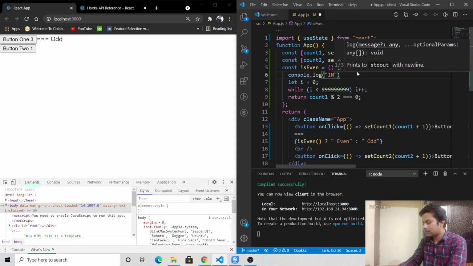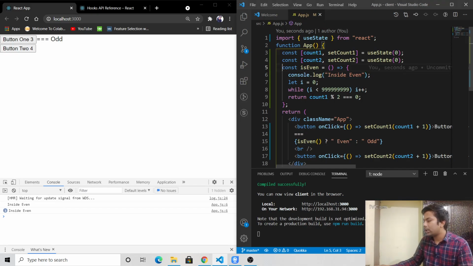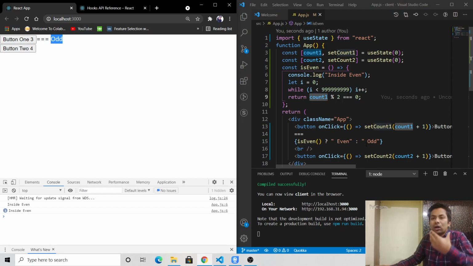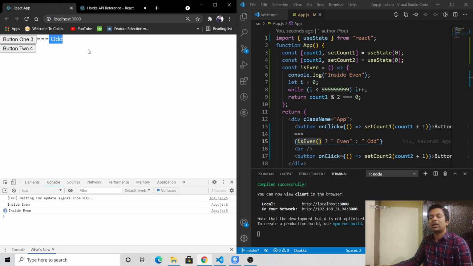inside even. Okay, let me just refresh it. Now let me show you. So see, if I press this button, inside even, button, inside even, button, inside even. I'm not changing this value. Whenever I change count 1, only then will odd and even change. But whenever you call an event or something, the whole page will render, like everything runs again, because React.js works like that. So isEven is called again. I want to stop that. I want to run the isEven function only when the value of button 1 changes.